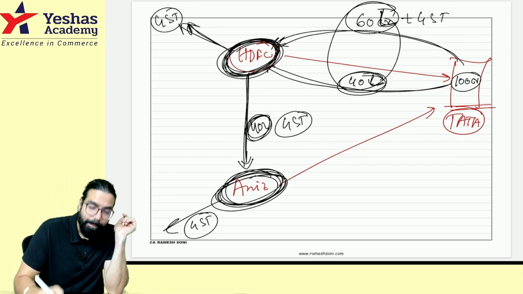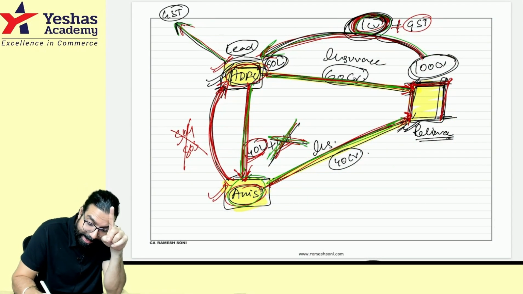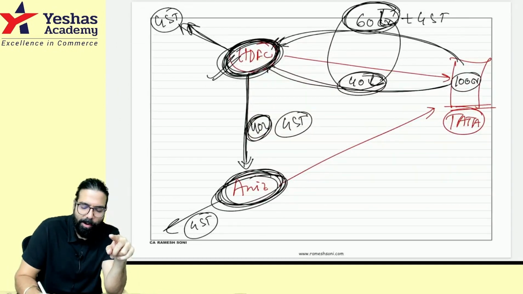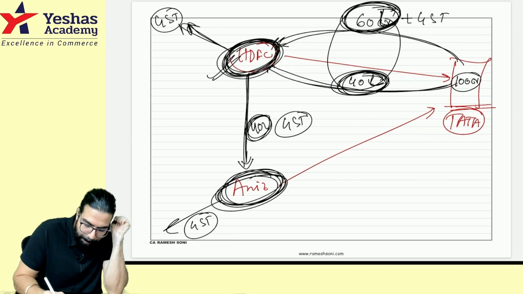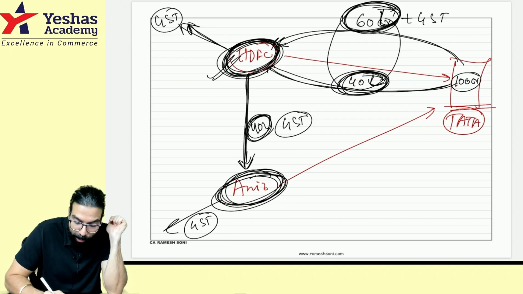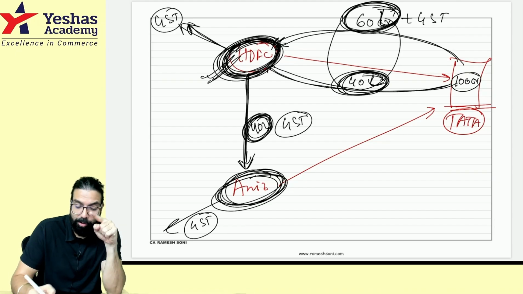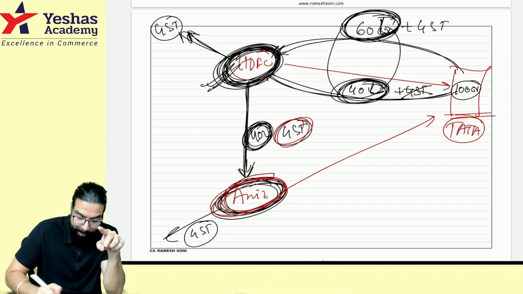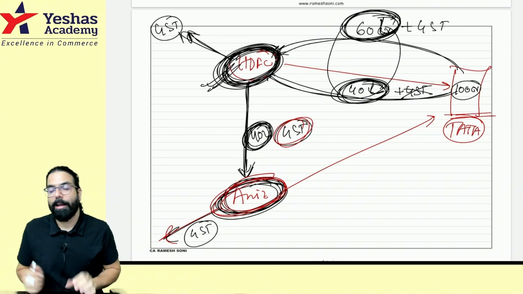Please remember this point, because if the lead insurer paid the GST on the entire premium, then there is no GST over here. If the lead insurer has paid only on his part, but he has not collected GST on the remaining part, he told, okay, give me 40 lakh, I'll pass on to this guy. On this 40 lakh, if the lead insurer, HDFC, did not pay the GST, and has not collected any GST, then this guy will have to collect GST and pay the GST to the government. I hope this point is clear. Please be very careful about it.